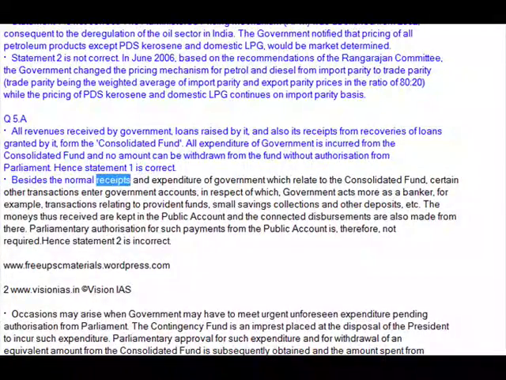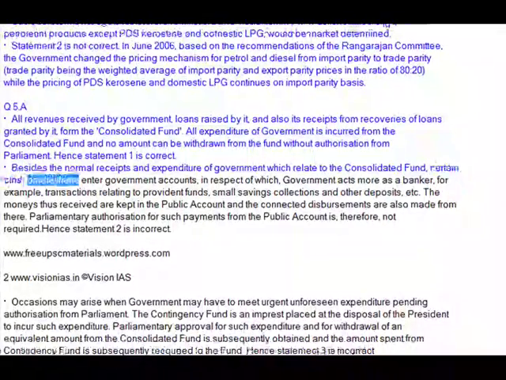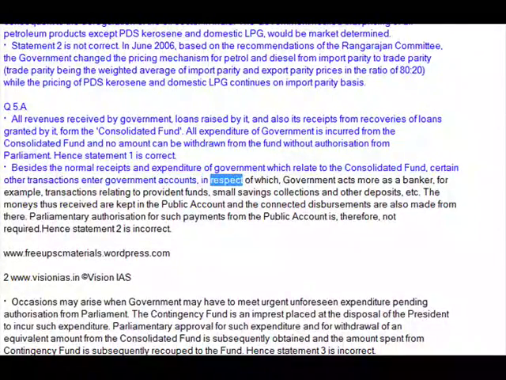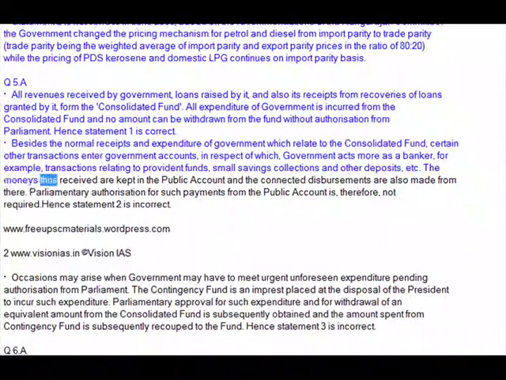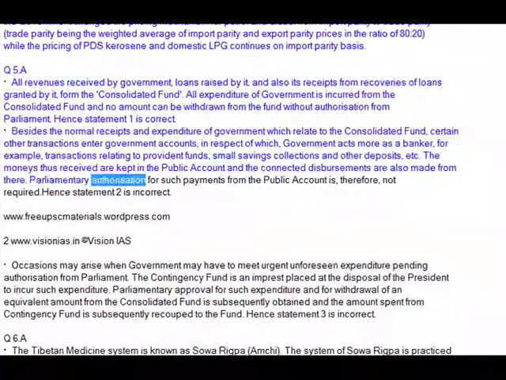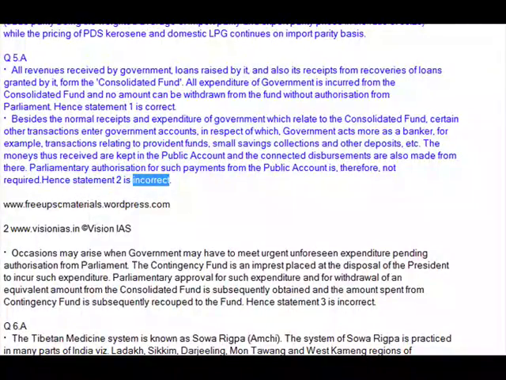Besides the normal receipts and expenditure of government which relate to the consolidated fund, certain other transactions enter government accounts, in respect of which government acts more as a banker. For example, transactions relating to provident funds, small savings collections and other deposits, etc. The monies thus received are kept in the public account and the connected disbursements are also made from there. Parliamentary authorization for such payments from the public account is, therefore, not required. Hence Statement 2 is incorrect.